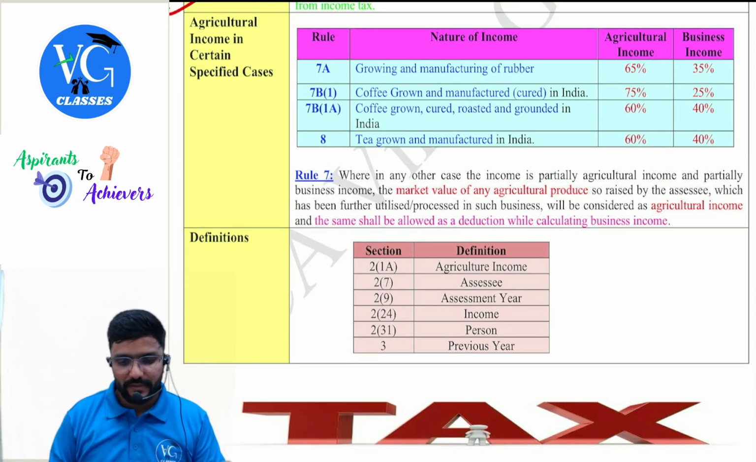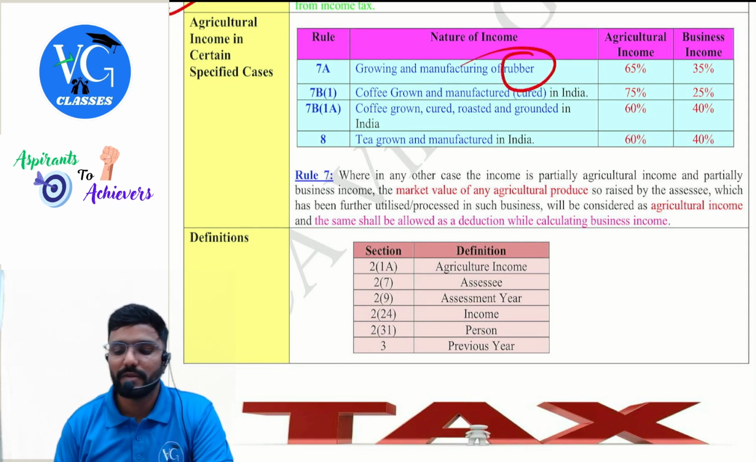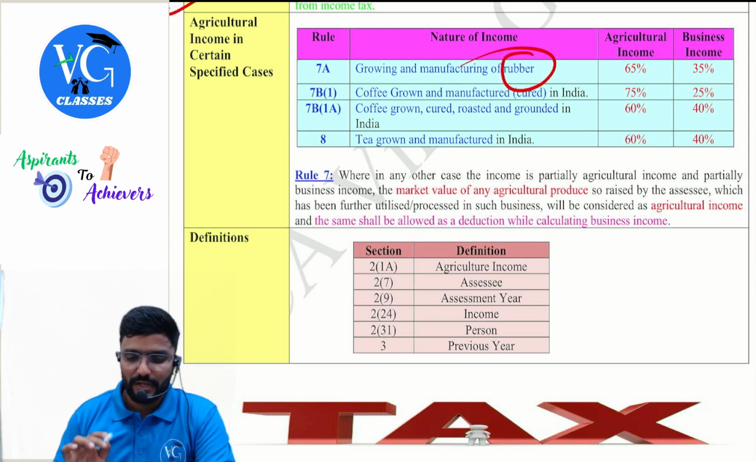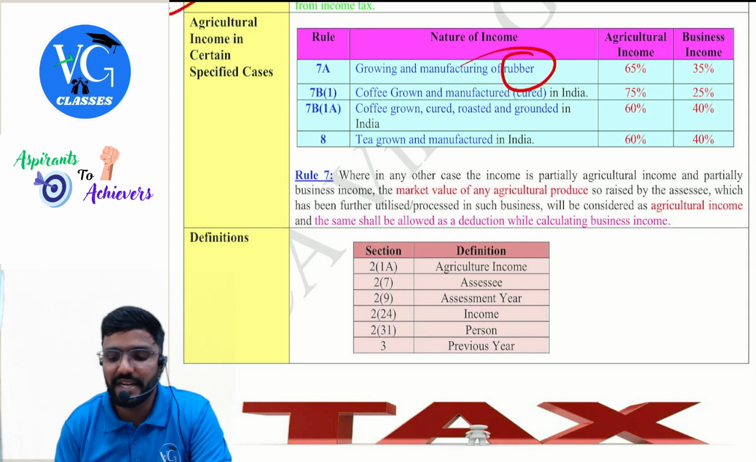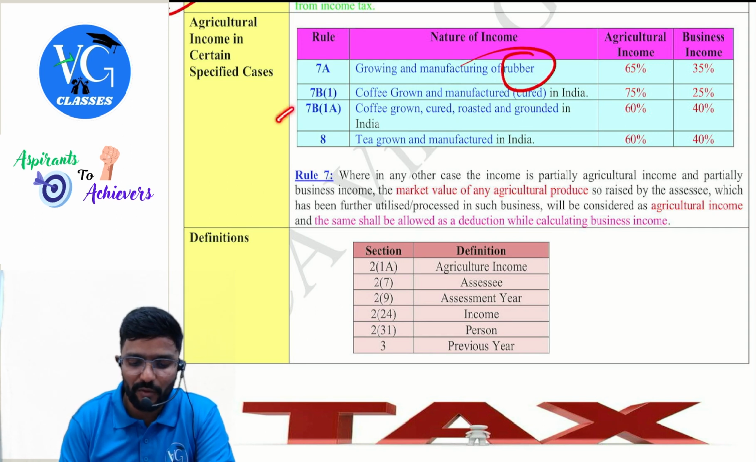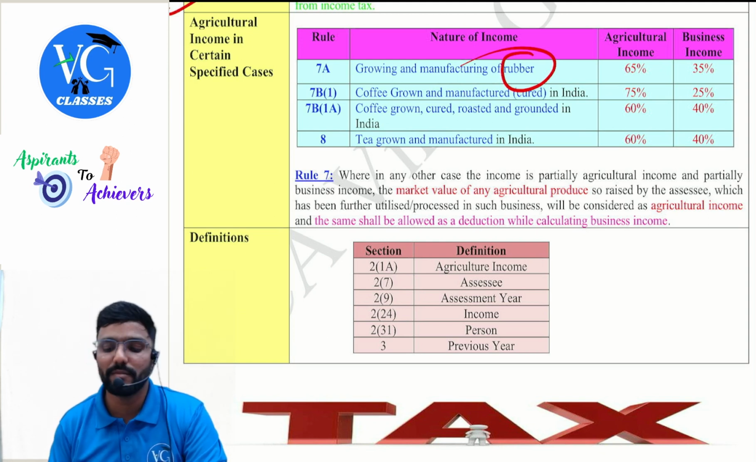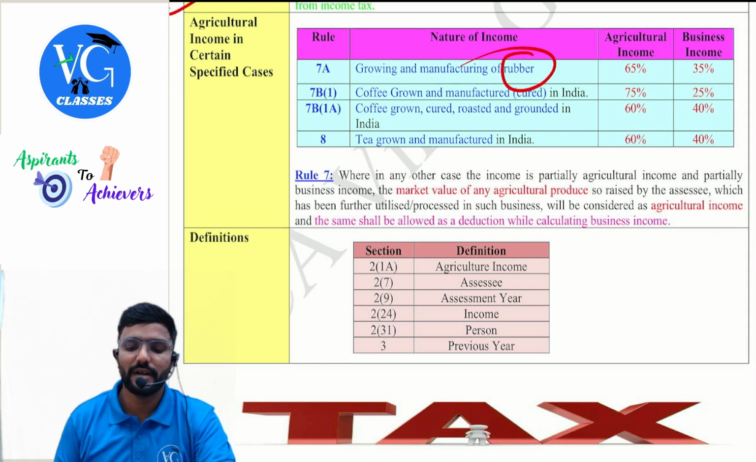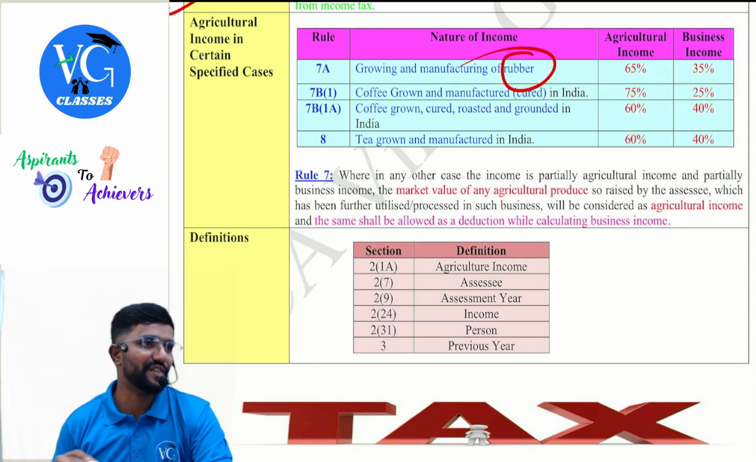Rule 7: growing and manufacturing of rubber is 65% agriculture income, 35% business income. Next, coffee, rule 7B1: coffee grown and manufactured, only cured, in India is 75% agriculture, 25% business income. Next, 7B1A: coffee grown, cured, roasted, and ground in India is 60% agriculture income and 40% non-agriculture income. Non-agriculture income and business income are one and the same. Please be careful: in the question, if they use the words roasted and ground, you put 60-40. If not, it would be 75-25, guys.